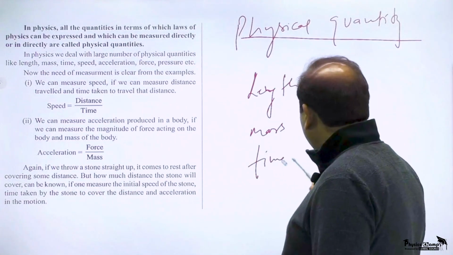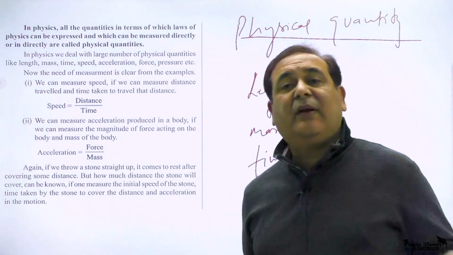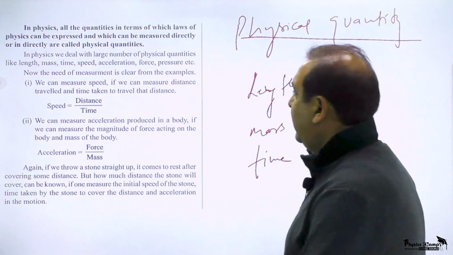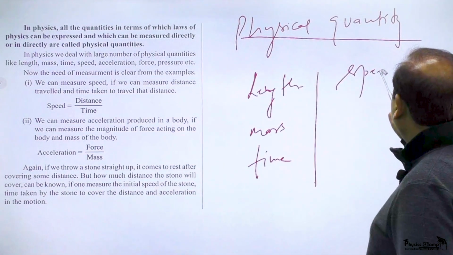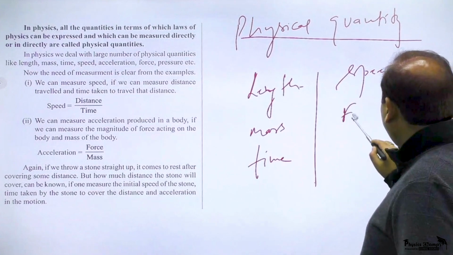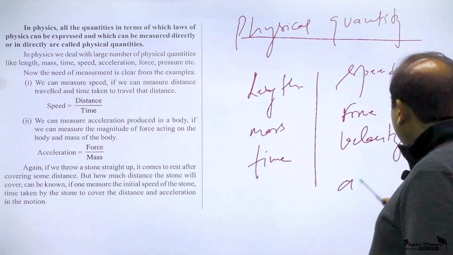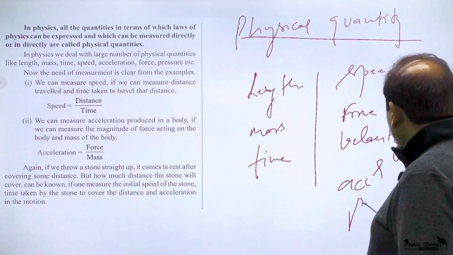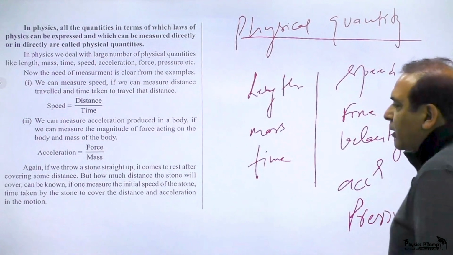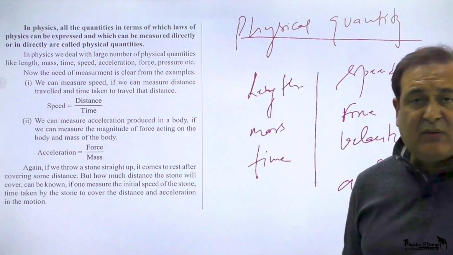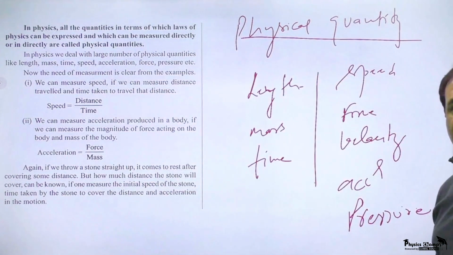Time is a physical quantity. Using these, the laws of physics are described, so we call them physical quantities. Similarly, think of speed, force, velocity, acceleration, pressure. They are all what? Physical quantities. So all those terms using which we describe different laws of physics are called physical quantities.